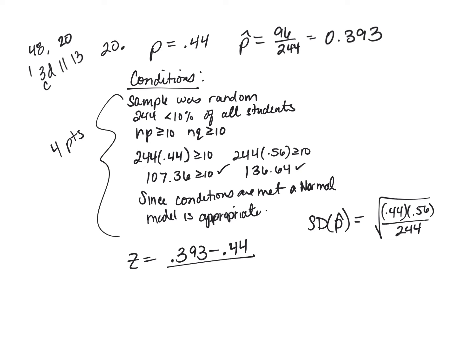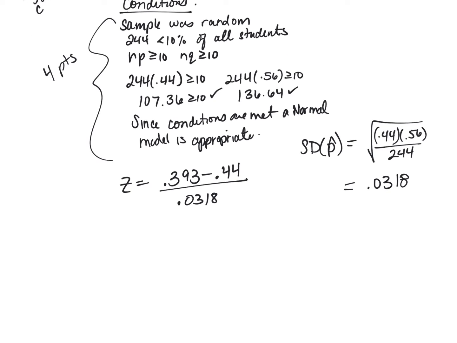Square root of PQ over N. You can only use PQ over N if you have a P. If you have a P, then you have a Q. So 0.393 minus 0.44 divided by 0.0318 is negative 1.478.